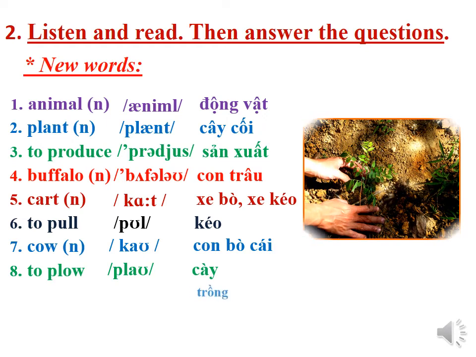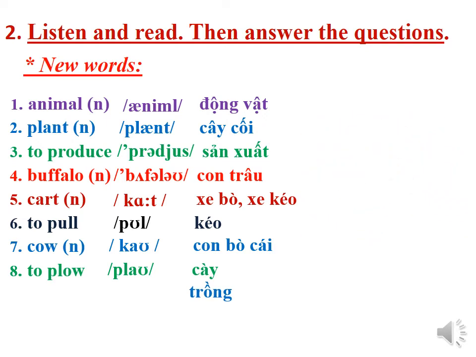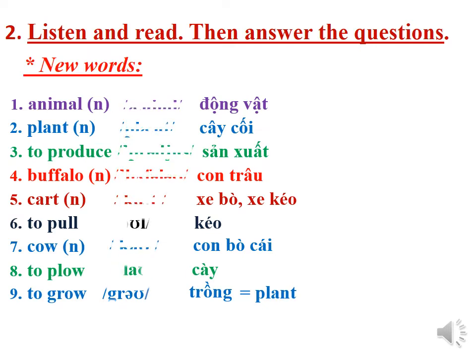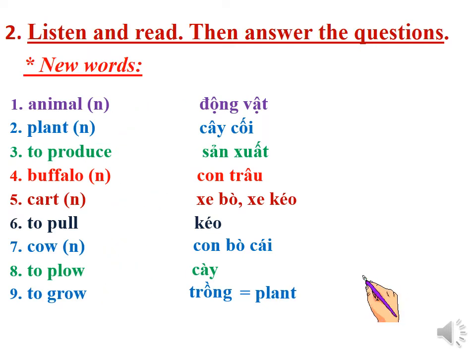And number 9. To grow. It means in Vietnamese trồng. And the same meaning, plant. You write in your notebook.